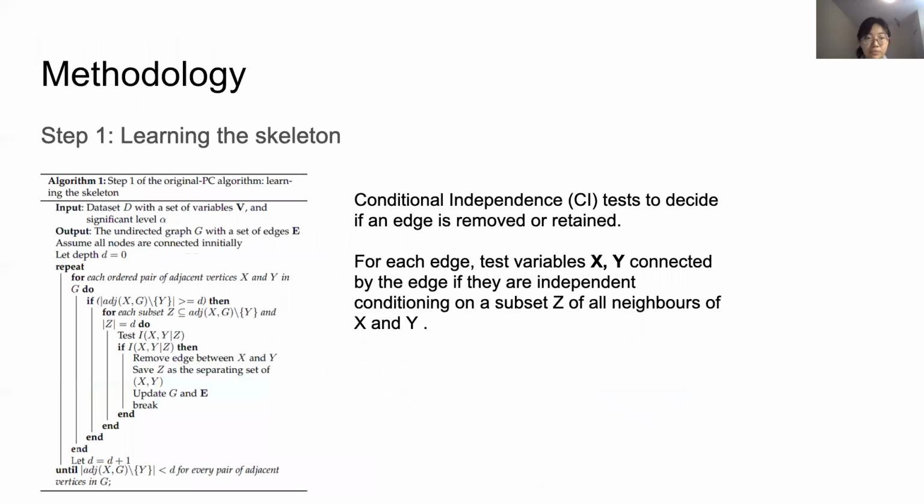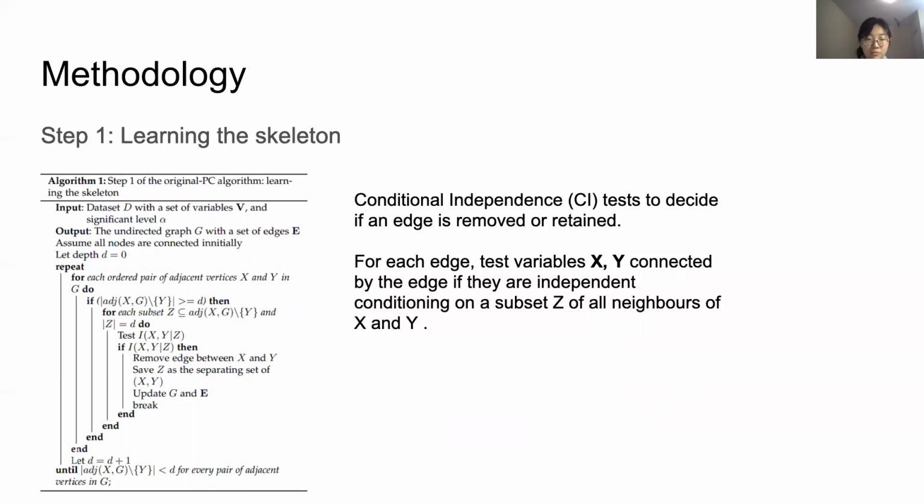Next slide, please. So in the first step, we learn the skeleton, and to do that, we conduct a set of conditional independence tests. Basically, for each edge, we test whether variables X and Y connected by that edge are independent conditional on a subset Z of all neighbors of X and Y. The CI tests are organized by levels, based on the size of their conditioning sets.